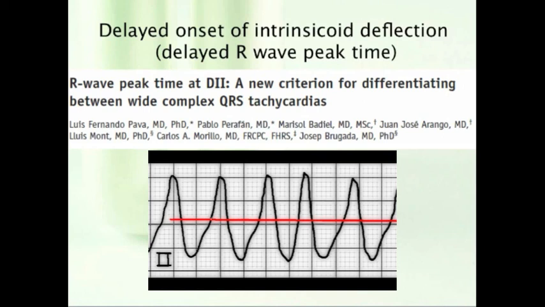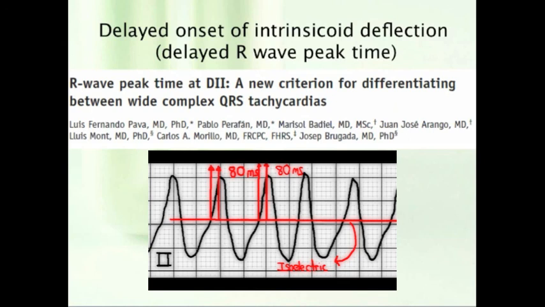And they found that if the R wave peak time is greater than 0.05 seconds, the likelihood of VTAC is very high. And they report a positive likelihood ratio of 34.8. So again, R wave peak time in lead 2, if the R wave peak time is greater than 0.05 seconds, you have a higher likelihood of having VTAC versus a supraventricular tachycardia.